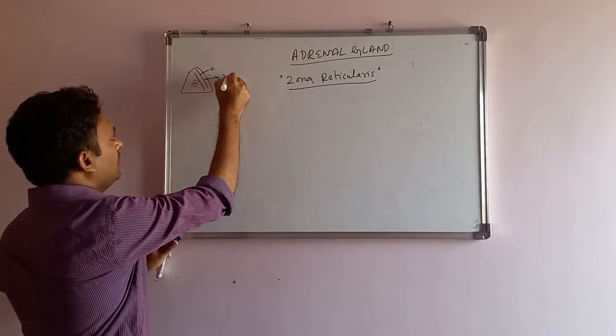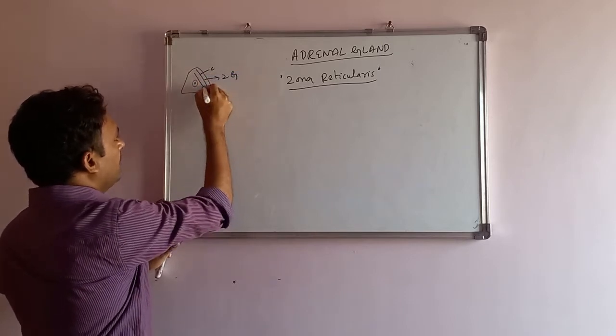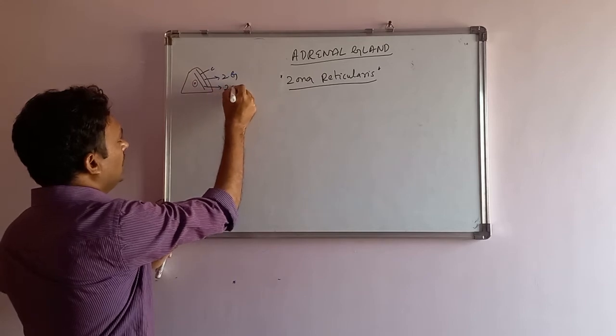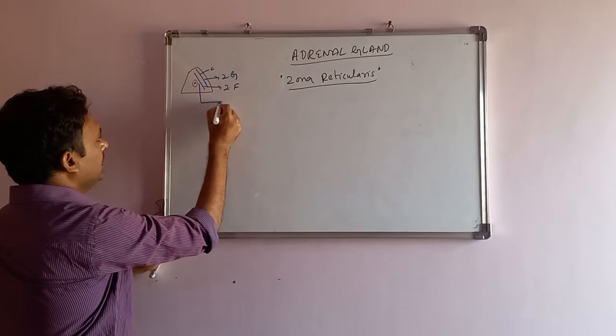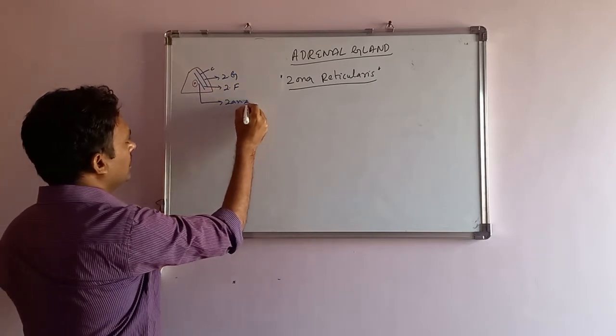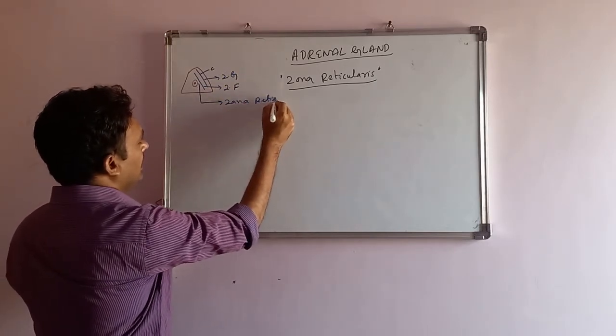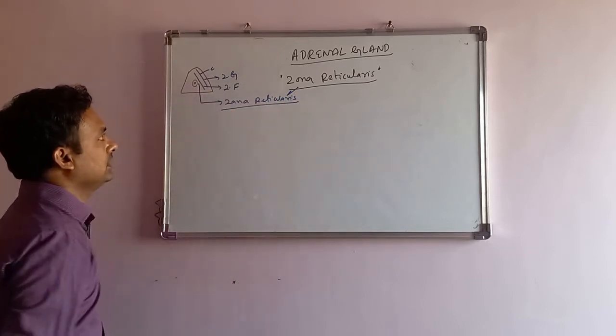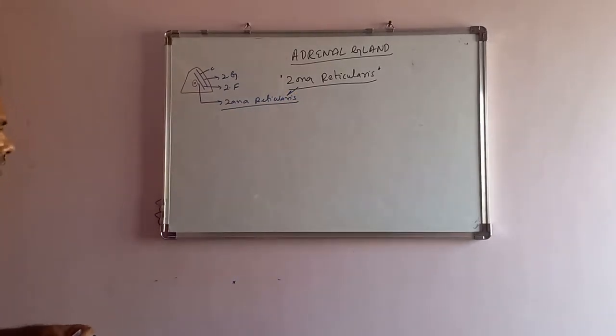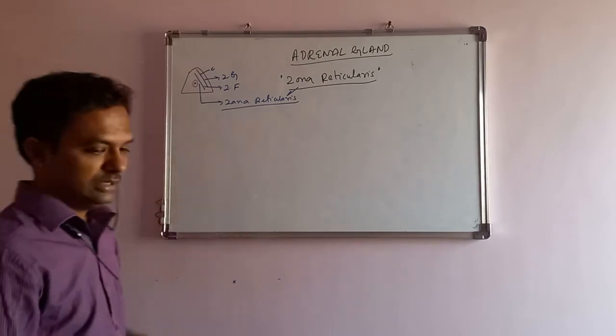First layer is zona glomerulosa, second is zona fasciculata, and third layer is zona reticularis. So in this video, we are going to start with this zona reticularis.